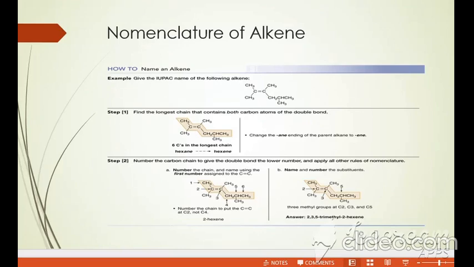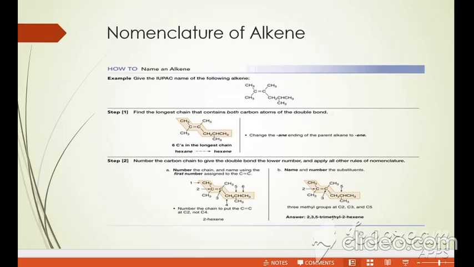Now the second step: what will you do? Number the chain so as to include both the carbon atoms of the double bond. Numbering should always start from the double bond, and the first important thing is to give the lowest number to the double bond carbon.